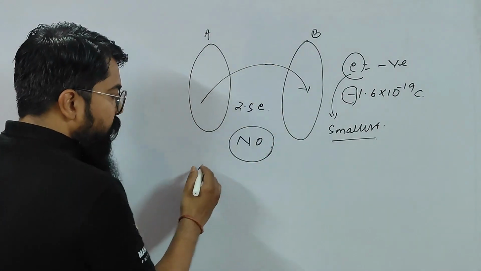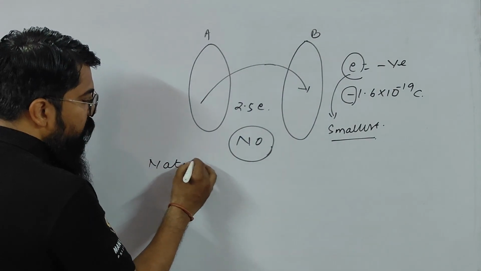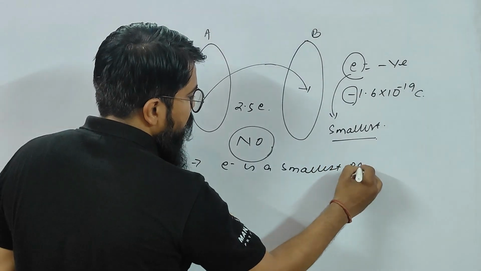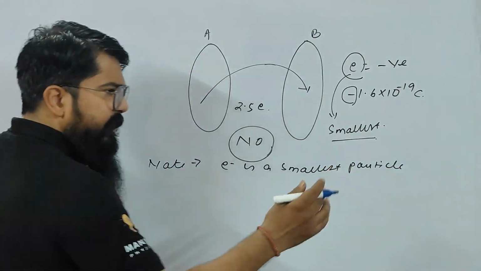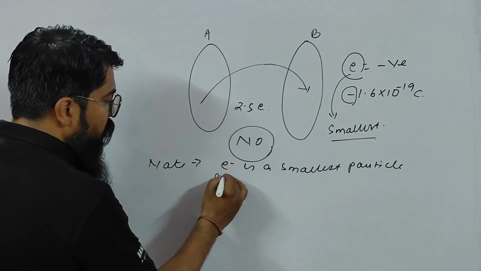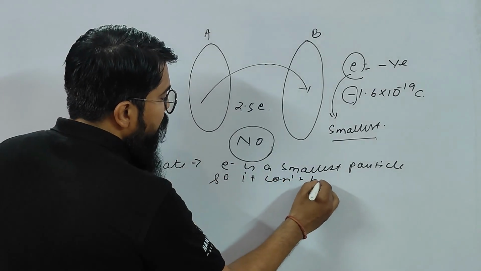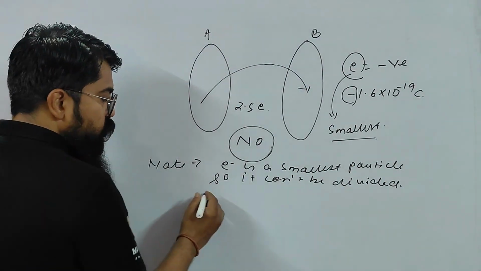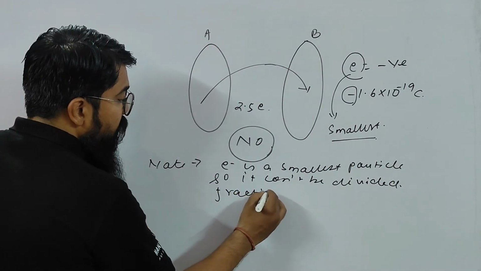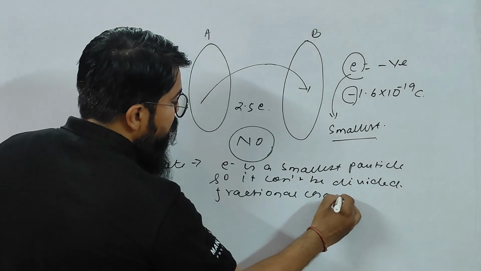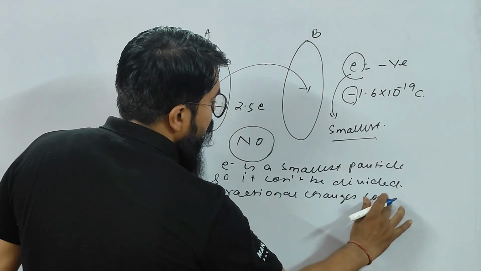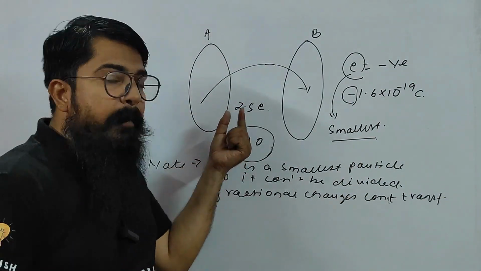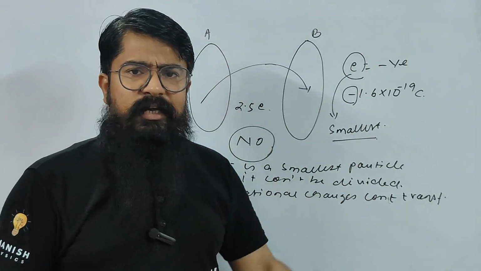So that is why, children, remember, you can write a note. Since the electron is the smallest particle, right, children? Smallest entity or particle of the world, so it cannot be divided, or it cannot be broken. Okay, children? So fractional charges cannot be transferred. Remember, children. So I mean to say, this is 2.5 electrons. This cannot be transferred, right?